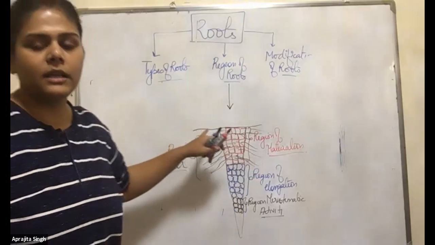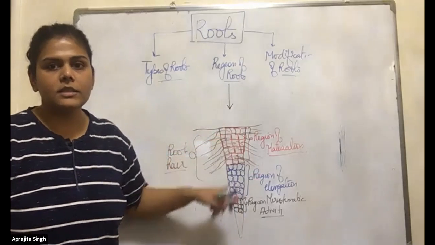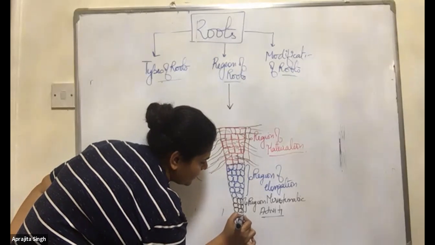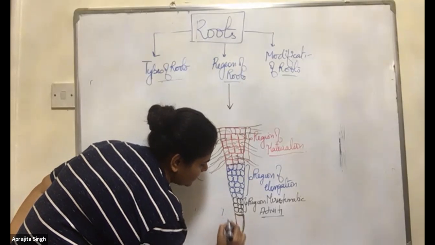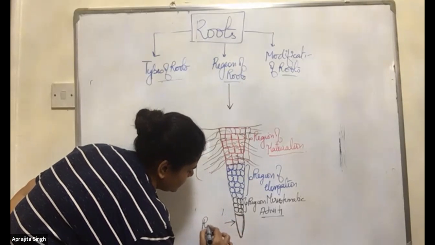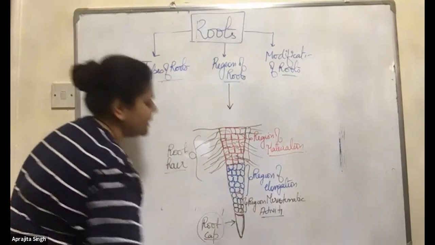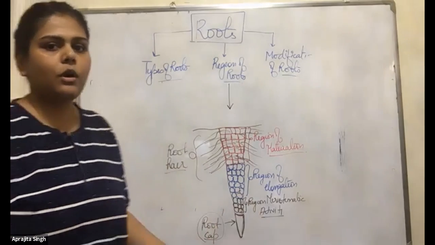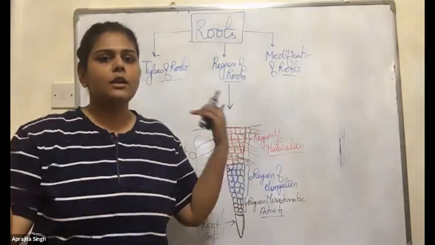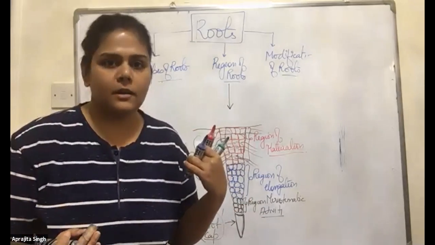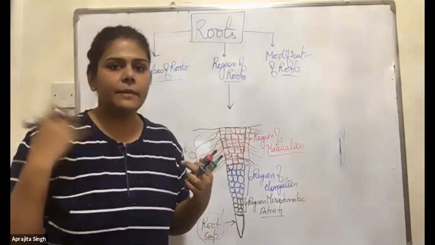Is this part clear? Okay. Now there is one more top point, the root cap. Why is it a root cap? It's just to protect the root, because the root has to go deep inside, so it can be affected by the harsh environment, the soil.